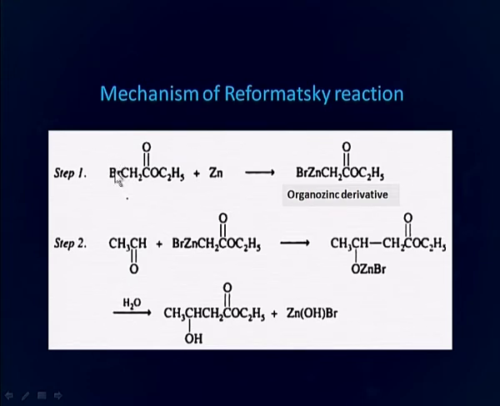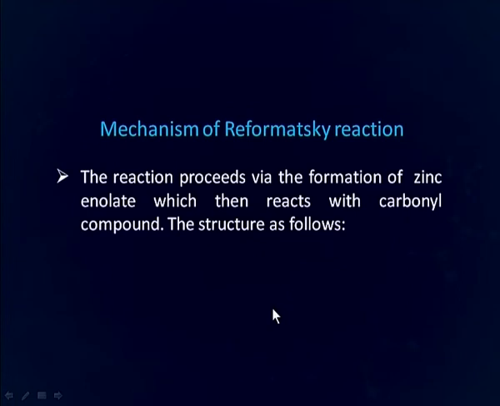If the carbon-bromine bond breaks, then there is formation of a carbocation, but when the carbon-zinc bond breaks, then there is formation of a carbanion, because there is a difference in the electronegativity of carbon and zinc. Zinc is much more electropositive as compared to carbon. As a result, a carbanion is generated in the reaction, which attacks the carbonyl carbon of the aldehyde and forms this beta hydroxy ester. The reaction proceeds via the formation of zinc enolate, which then reacts with the carbonyl carbon.